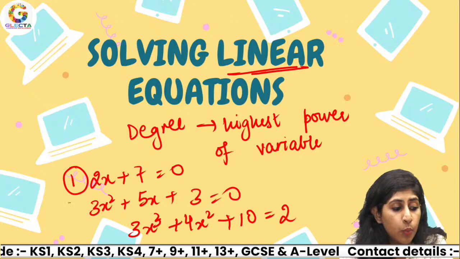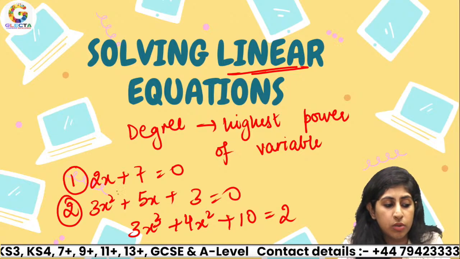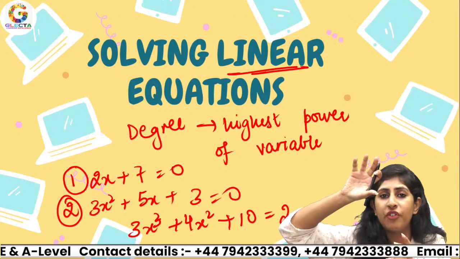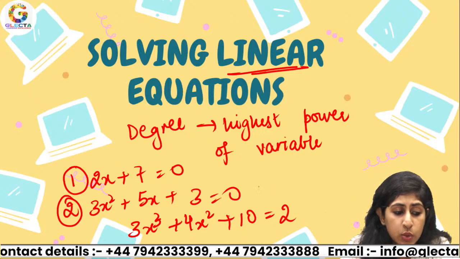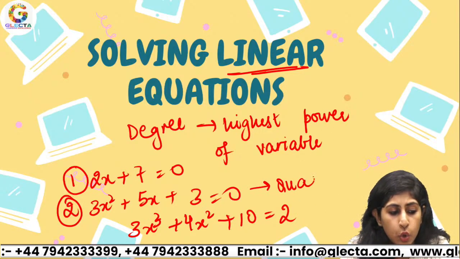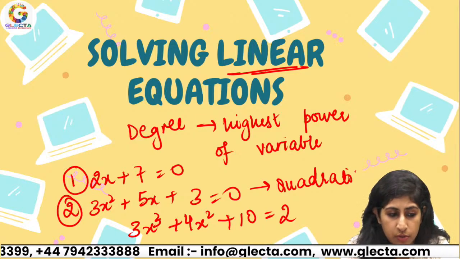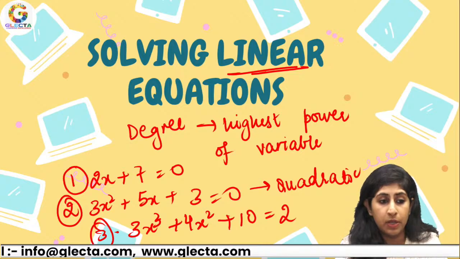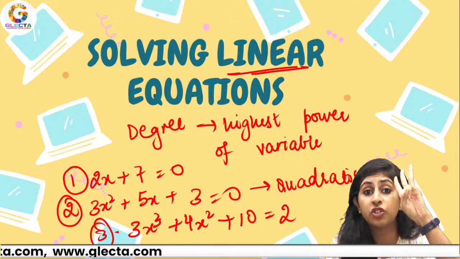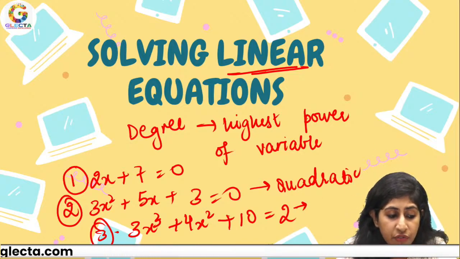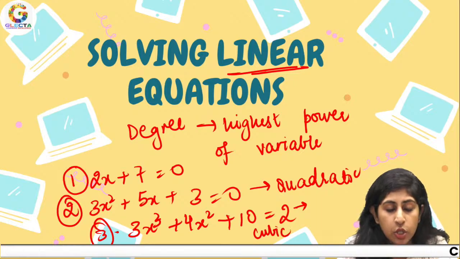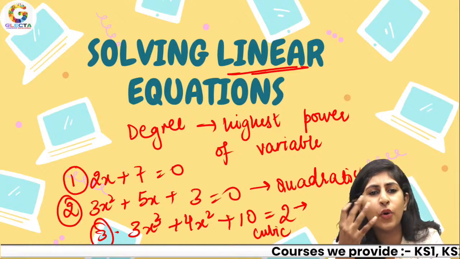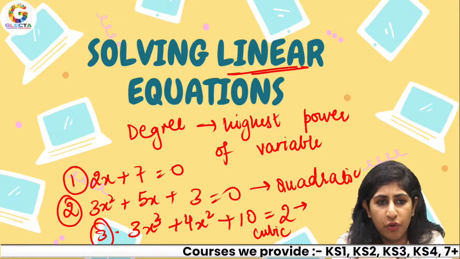Then when the degree is 2, like you can see, 3x square, the highest power of x is 2, so that's what you call a quadratic equation. Then number 3, 3x cube, x cube, power 3. This kind of equation is called a cubic equation. We mainly study these kinds of equations: quadratic, linear, cubic and all of that.